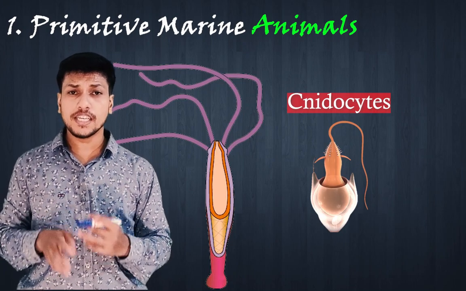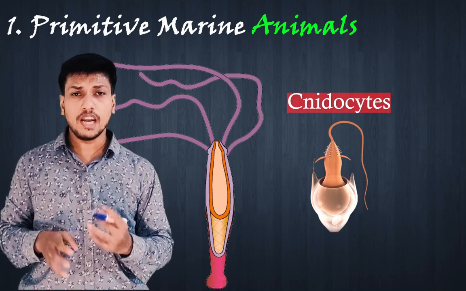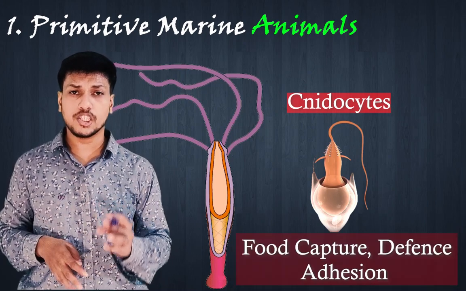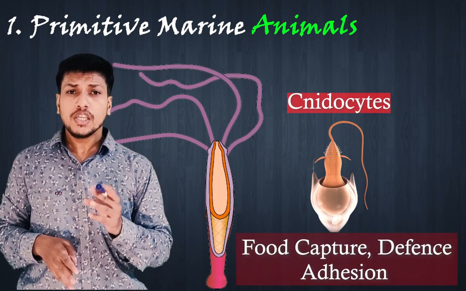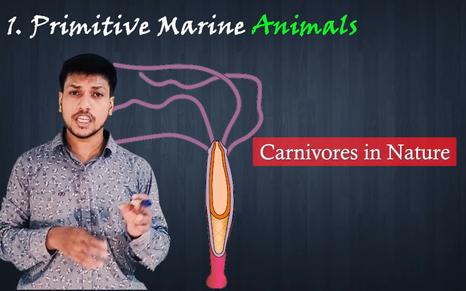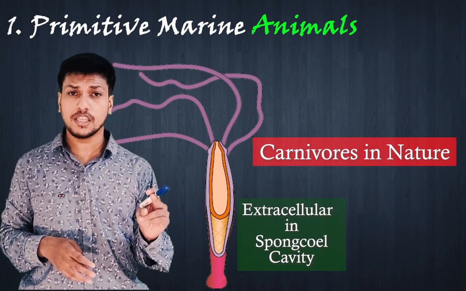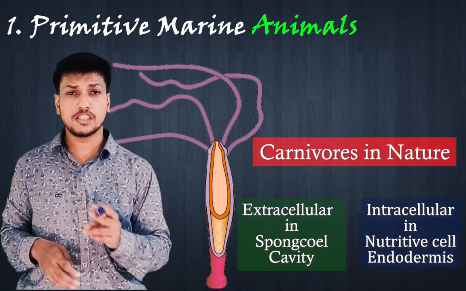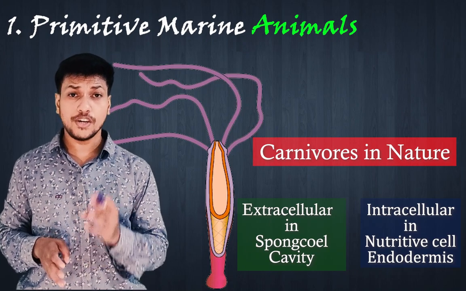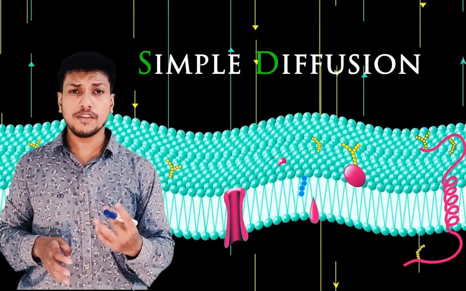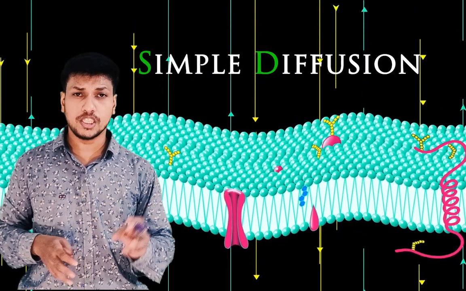These cells are multitasking in nature and help in food capture, defense and adhesion in the case of sessile coelenterates. Coelenterates are carnivorous and exhibit both extracellular digestion, which takes place in the gastrovascular cavity, and intracellular digestion, which takes place in nutritive cells of the endodermis. Respiration and excretion take place by simple diffusion, like in sponges.